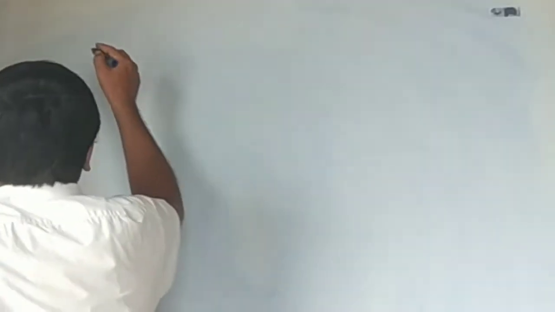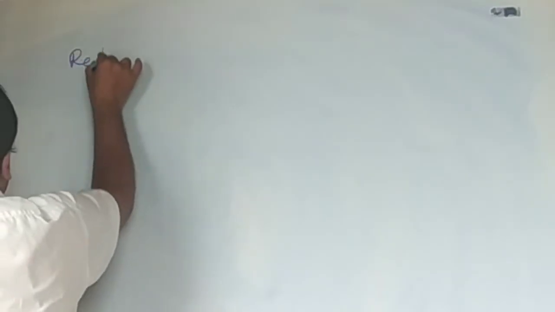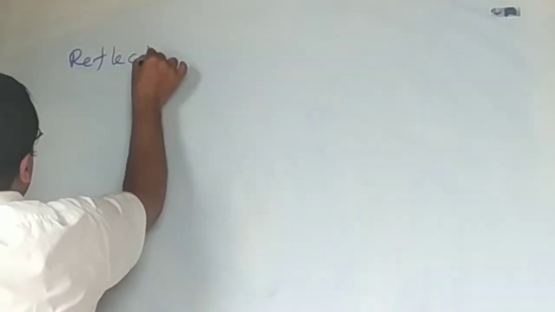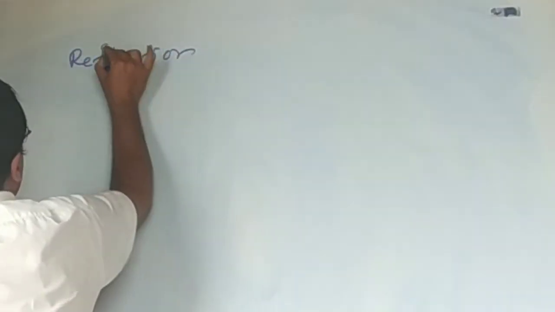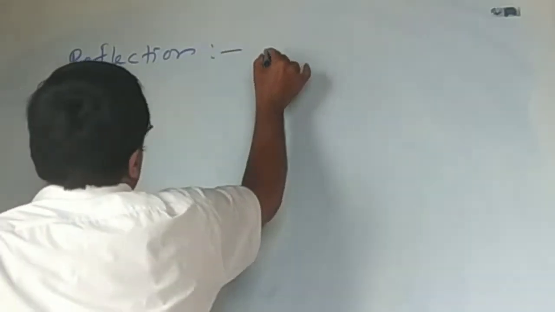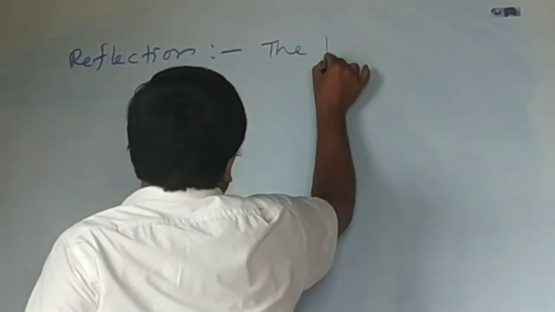When a ray of light bounces back in the same medium after being incident on a reflecting surface, it is called reflection. The bouncing back of light